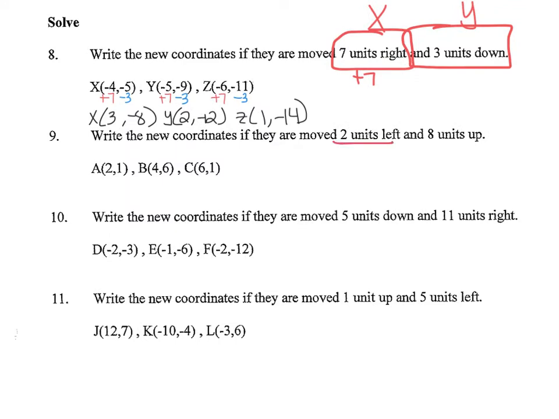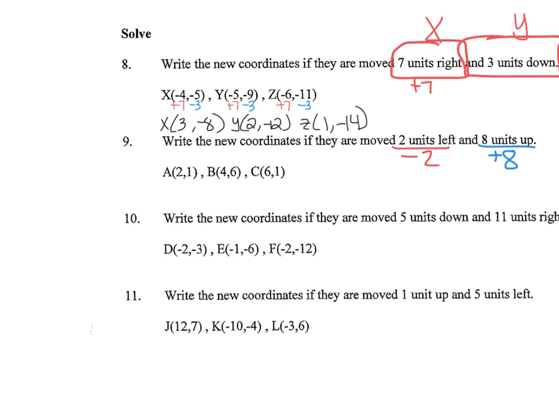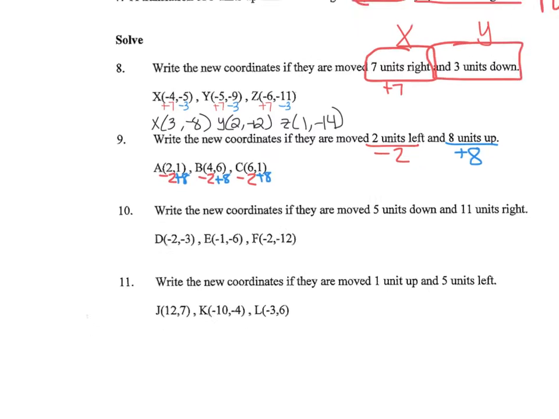So 2 units to the left. Okay, so if you go to the left, that's your negative numbers on a coordinate plane. So that would be minus 2. And if we go up on the y-axis, that would be your positive number, so adding 8. So minus 2 from each x value and plus 8, if I can squeeze that in there, to all your y values.